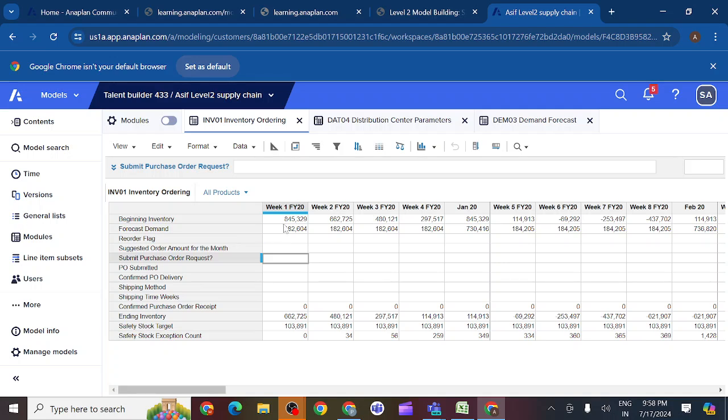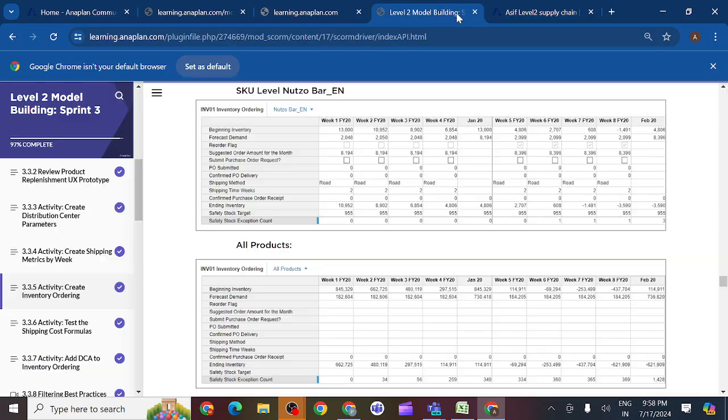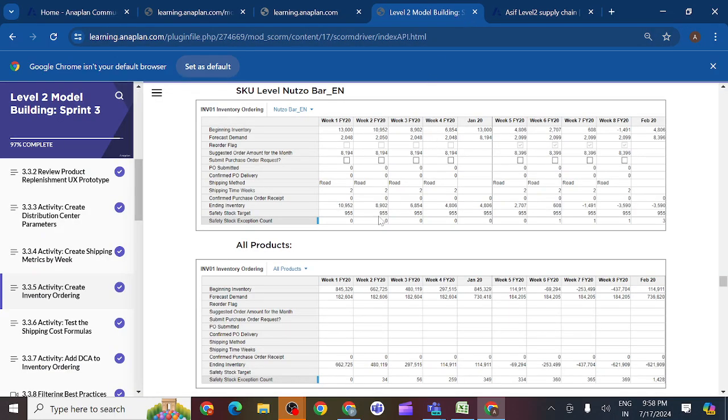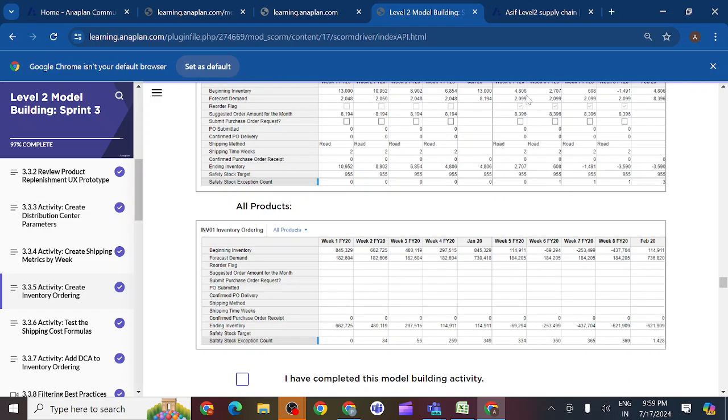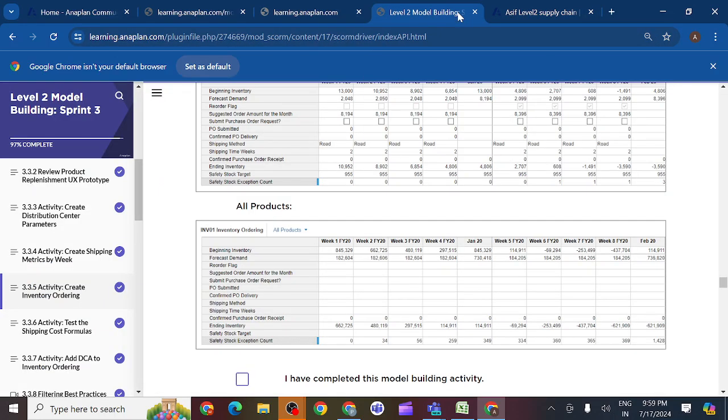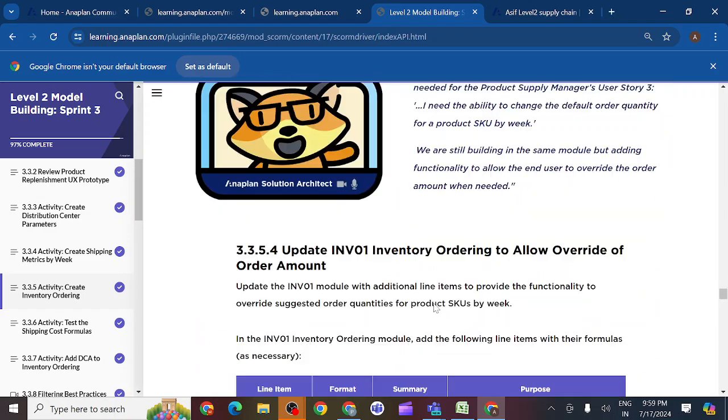Keep all products and you can see the beginning inventory: 845329. Is it correct? And 182604. Yes, is everything correct? Yes. So we can see each and everything is perfect, so there is no need to bother. We can go ahead. By watching this, we can confirm that whatever we have done so far is correct.